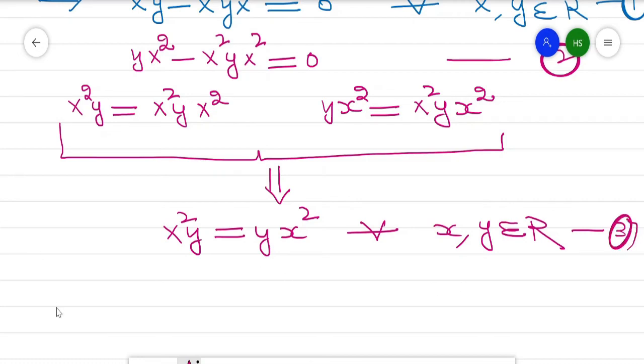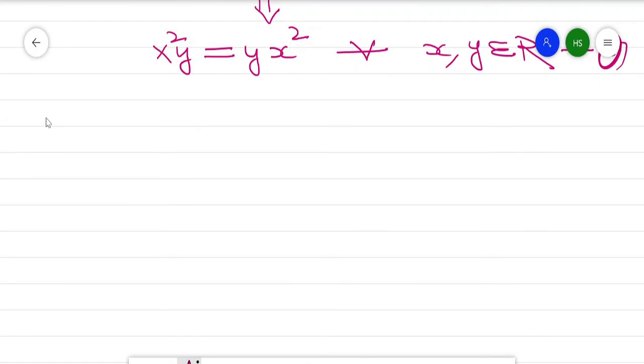Now after that, again applying the given property. What is it by the given property? x² minus x³ is equal to x² minus x. So this is by the given property.